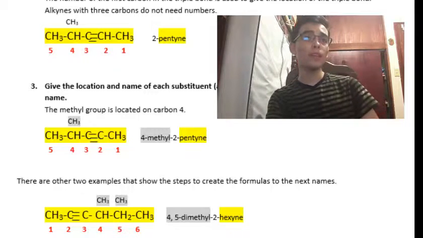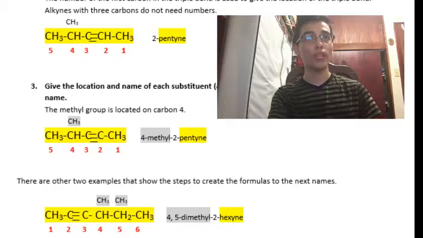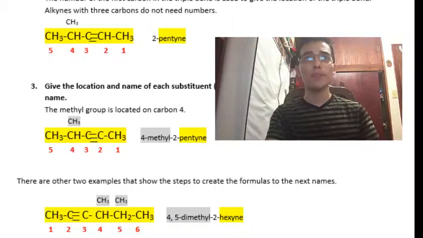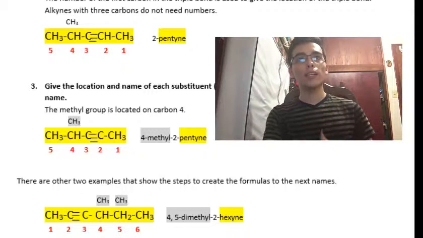So it will be numbered from left to right, 1, 2, 3, 4, 5, and 6. It will be in the carbon 2 where the triple bond is, which the name tells us, and on the carbon 4 and 5, it will be 2 methyls, each corresponding to dimethyl, so it will be here on 4 and 5.